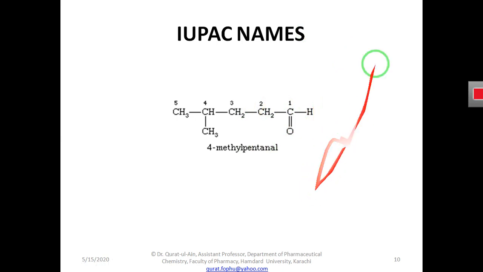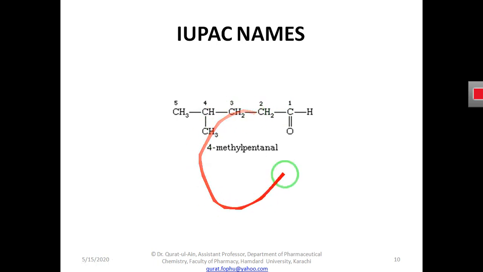Aldehydes are the compounds that have a carbon that must be attached to hydrogen, and the carbon must be attached to oxygen with a double bond, and the other valency of carbon is occupied by an R group. This R group may be aromatic, aliphatic, alkyl, aryl, anything. So here we are seeing that this is an aliphatic aldehyde. I have well defined what aliphatic aldehydes are.